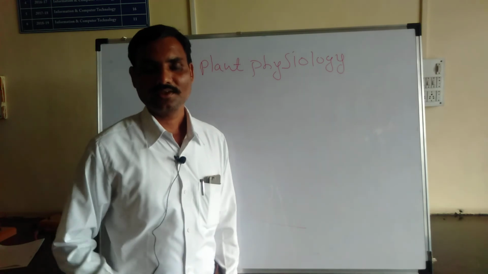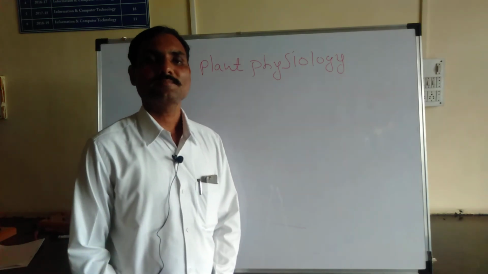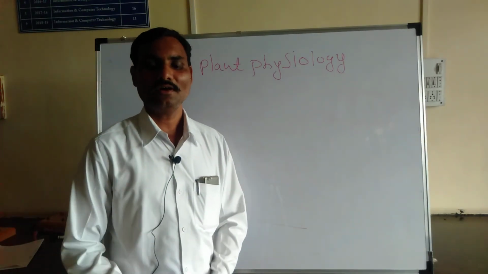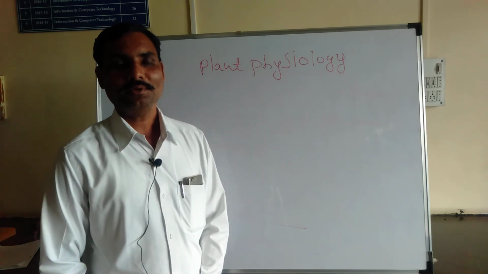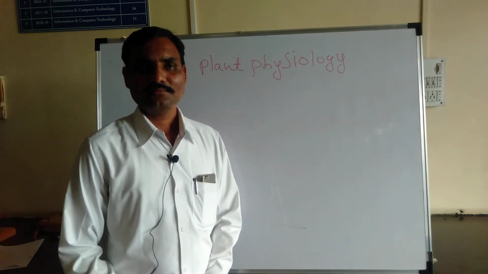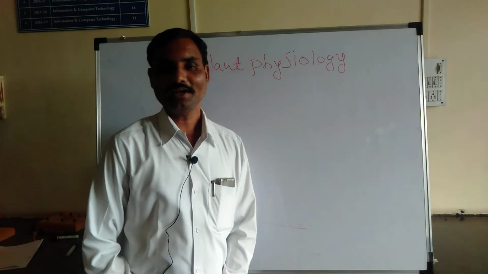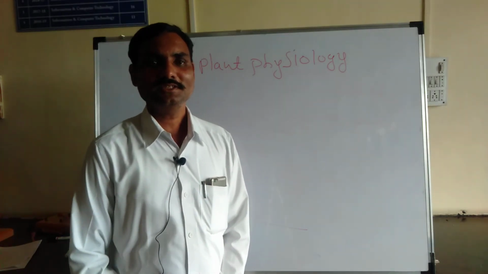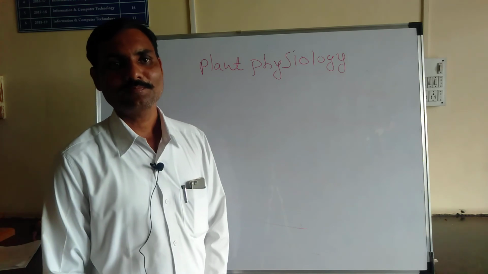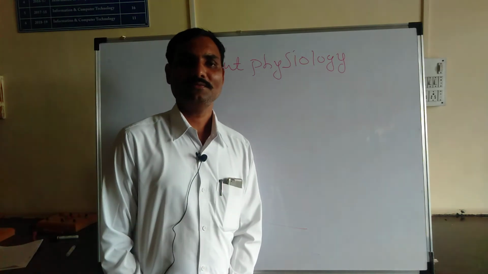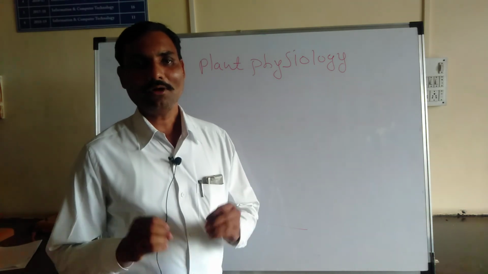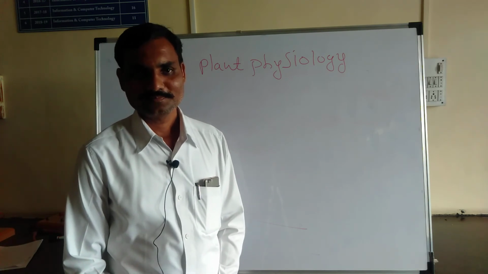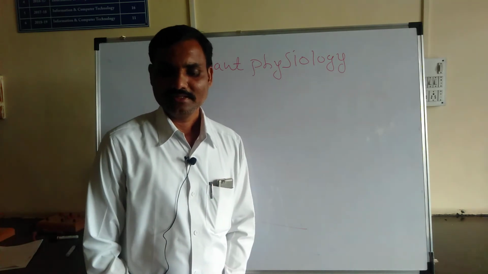In that syllabus, there are 2 credits. First credit is about the introductory part of the topics or syllabus. Then the first topic is introduction to plant physiology. In that introductory part, what is plant physiology? What is the definition of plant physiology? Then I will tell you the definition. The internal metabolic activity which is found in the plant is called plant physiology. This is the definition of plant physiology.